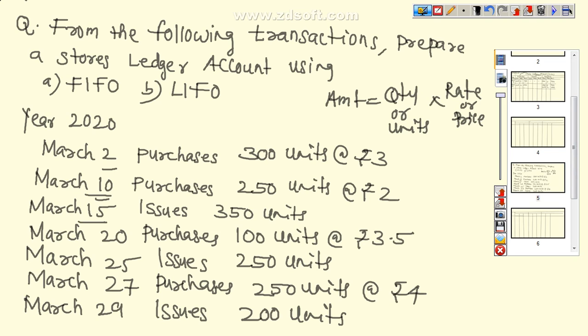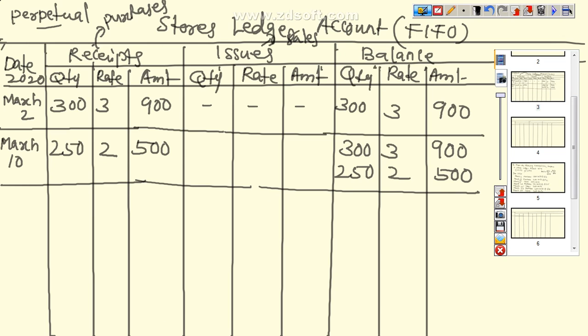How many units are we issuing? 350 units. So here we write March 15. Here, how many units? 350 units. So which method are we following? First in, first out. First in, first out means the material purchased first we have to issue first.